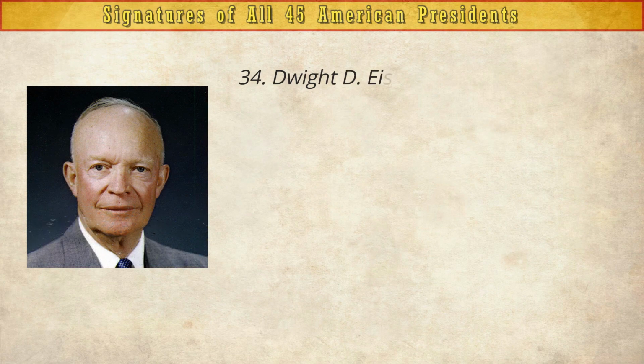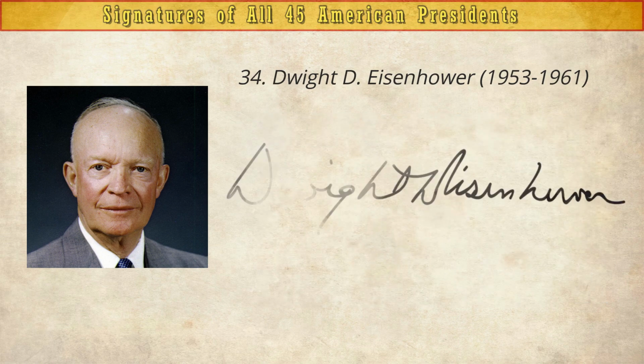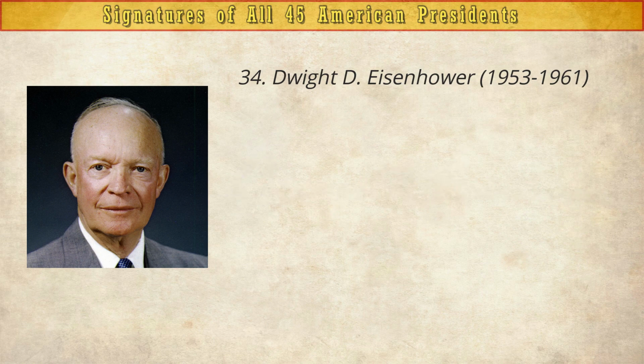Dwight D. Eisenhower, 1953 to 1961. The commander and five-star general of the Allied force during WW2. President Eisenhower established the current interstate highway system, helped to negotiate an end to the Korean War, and created a permanent civil rights office in the Department of Justice.